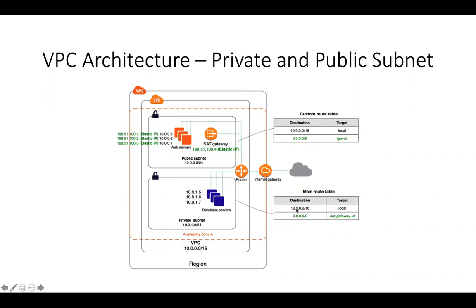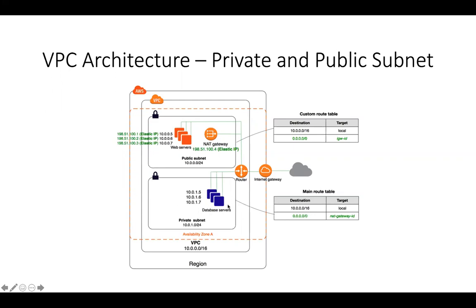So therefore, what happened was in the custom routing table, we directly added a rule 0.0.0.0/0 to go to the internet gateway. But with the main routing table, we added 0.0.0.0/0 to first go to our NAT instance that we created, wherein we had to manipulate the security group and so on. And then subsequently, we created our NAT gateway, which was a highly available managed solution from AWS. And then we specified the NAT gateway as the target for this particular main routing table for all of the private subnet traffic, right?